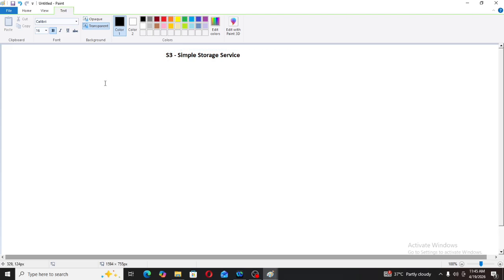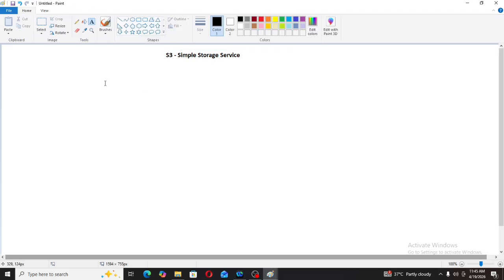Now let's imagine I have multiple files and I want to upload them somewhere where I could get unlimited storage and my files will be monitored so they will not be corrupted. So I came to AWS, and AWS introduced me to S3, that is Simple Storage Service. AWS is telling me that it is providing one storage where you can have unlimited files, and we will monitor those files.